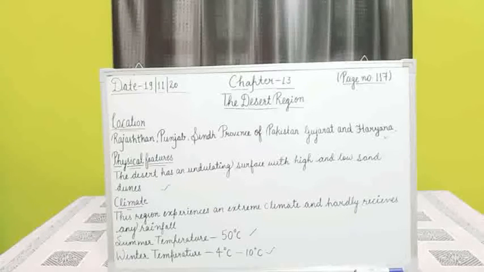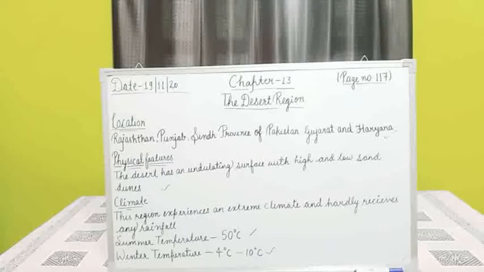These dunes are in continuous motion and take on varying shapes and sizes. Their shape and size depend on the movement of wind. The sand dunes may rise to a height of 500 feet.